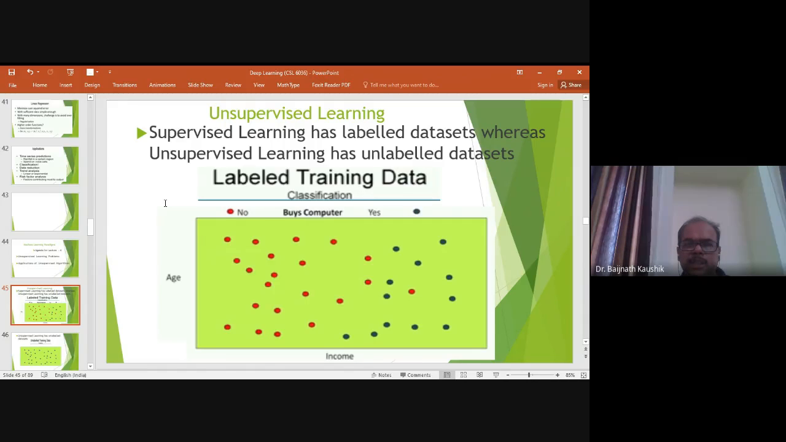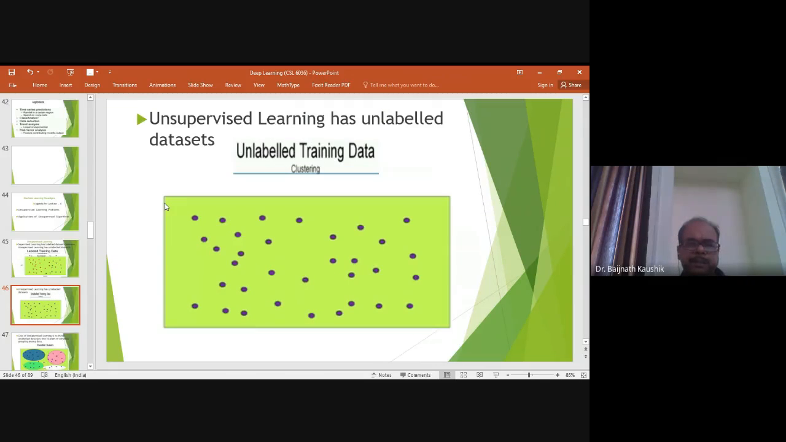So in supervised learning, the training data set has a label, whereas in unsupervised learning, the data comes as discrete points in the input space. That is unsupervised learning. You can see there is no label on the x-axis and on the y-axis. So this is known as unlabeled training data.